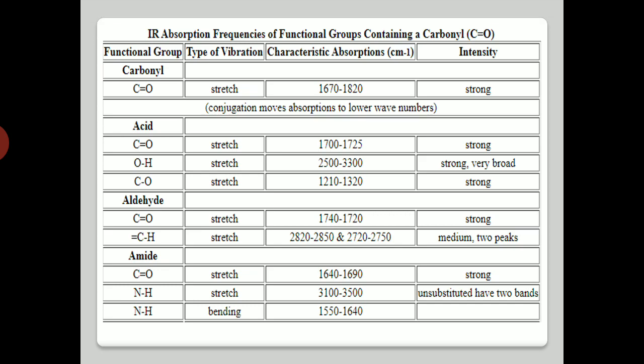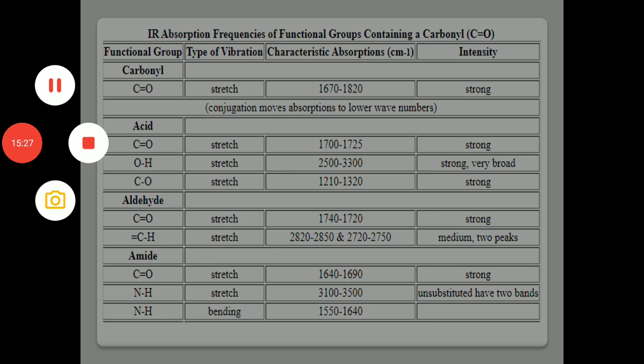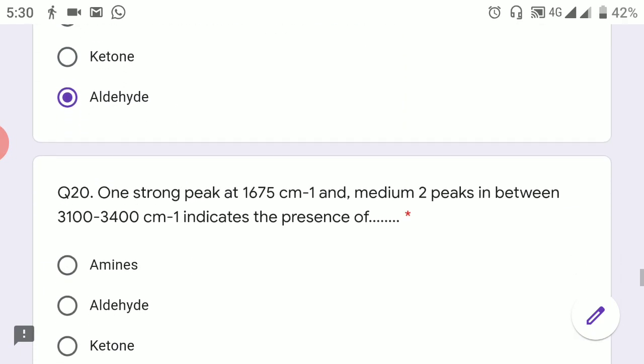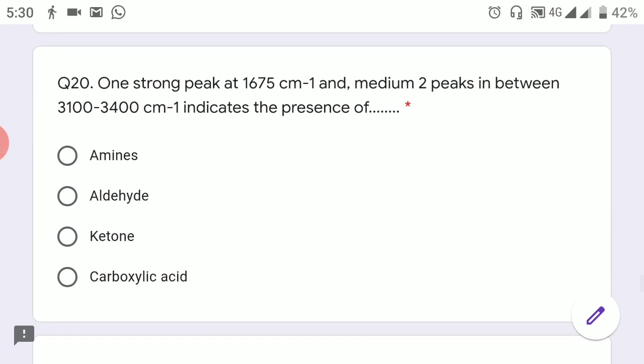If you see here the aldehyde group, it is showing the two medium peaks, so the answer must be aldehyde in this case. So I will click on aldehyde. The next question: one strong peak at